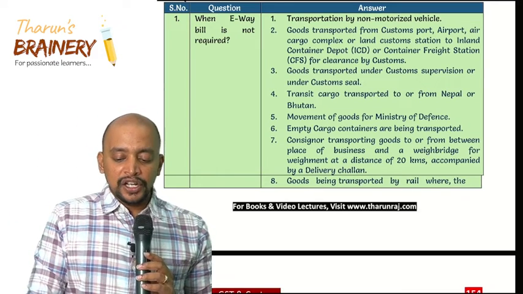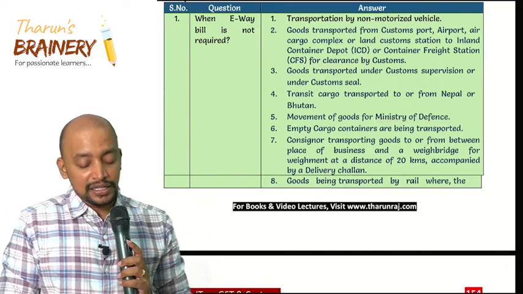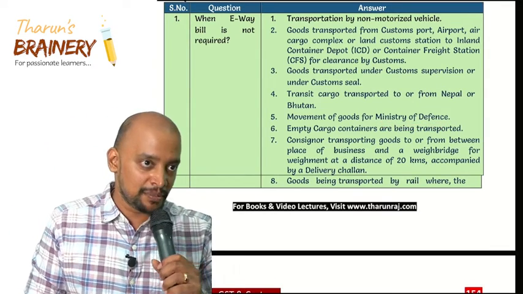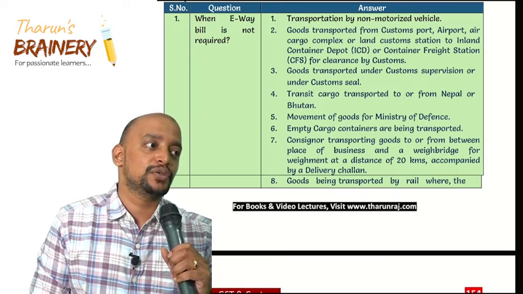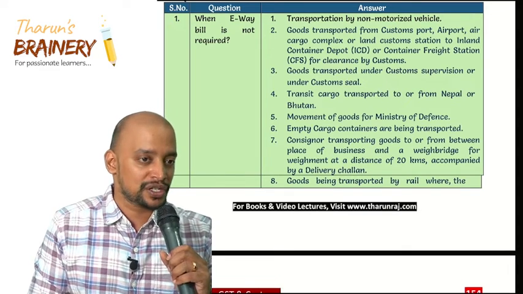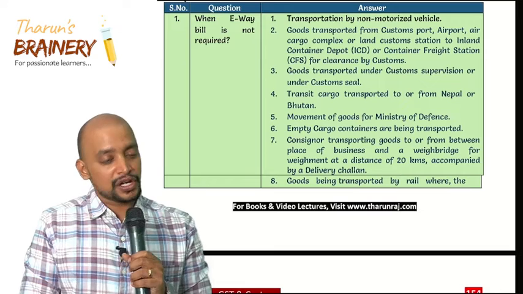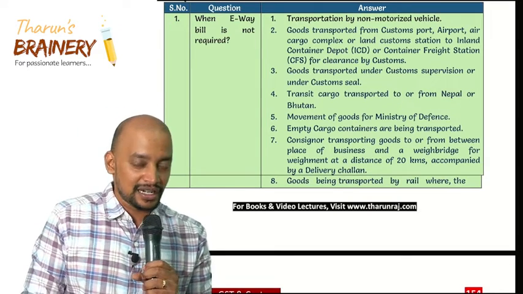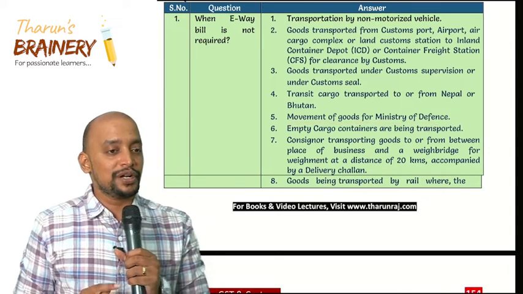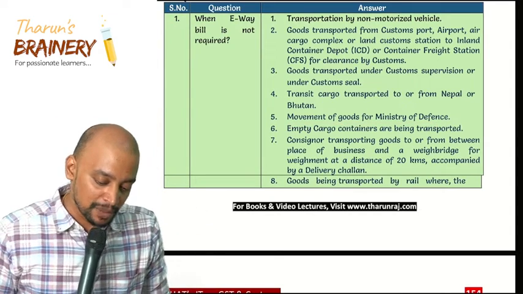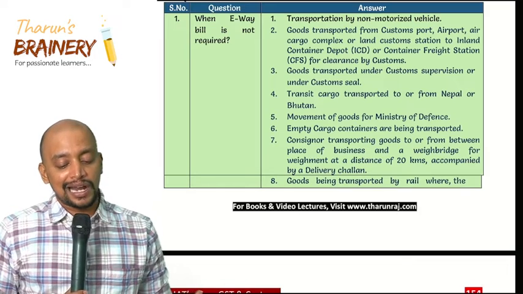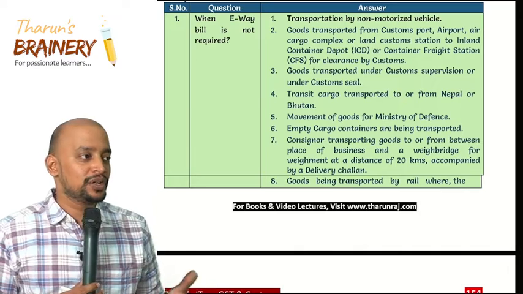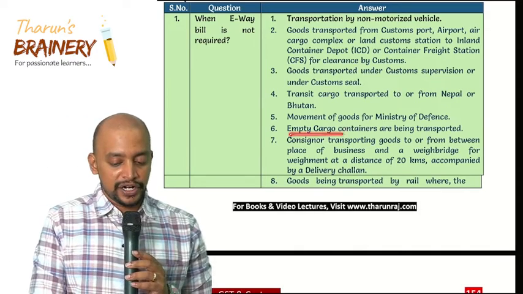Then movement of goods for Ministry of Defence also does not require e-way bill, because if Ministry of Defence goods required e-way bill, then they would need to specify what goods they are taking, from which location to which location, which vehicle, and someone can stop that vehicle and steal those weapons and all, and that will not be good for the country. That's why movement of goods by defence does not require e-way bill. Then empty cargo containers are being transported. There is nothing in that container, so what would we report on the e-way bill? That's why e-way bill is not required.